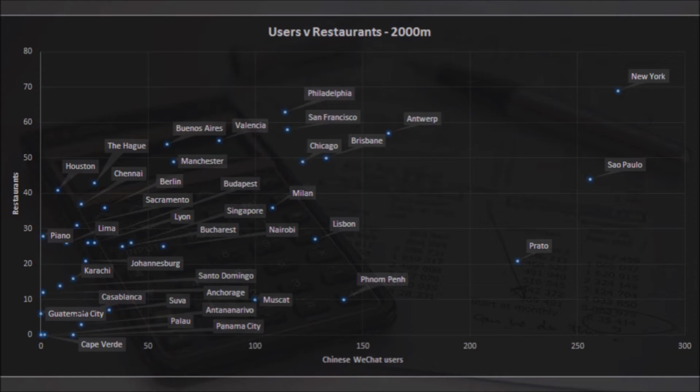There is no actual clear regression line, which means that the number of Chinese restaurants is not directly related to the number of actual Chinese people living in that particular city. This means both that there are cities which have a bigger passion for Chinese businesses without actually having that many ethnic Chinese living in that area, while also other cities have a very high population of ethnically Chinese people, yet do not have Chinese-specific businesses.